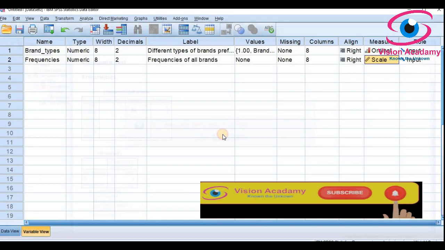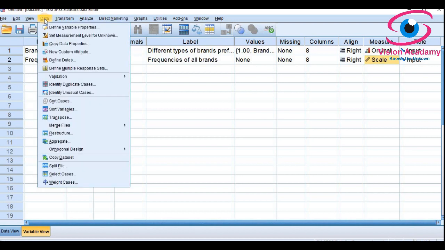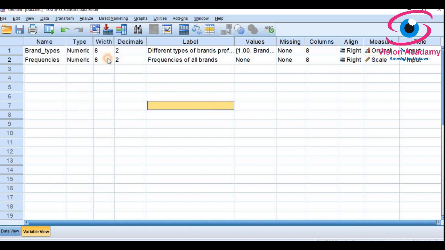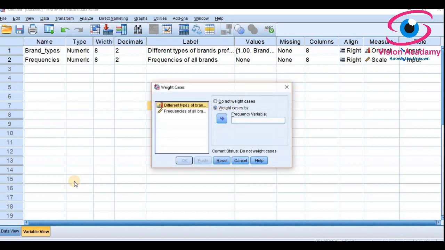Whatever frequency you give in SPSS, it won't be used unless you weight that data. For weighting data, go to Weight Cases. In Weight Cases it will be by default Do not weight cases. You have to select Weight cases by frequency. Click OK.